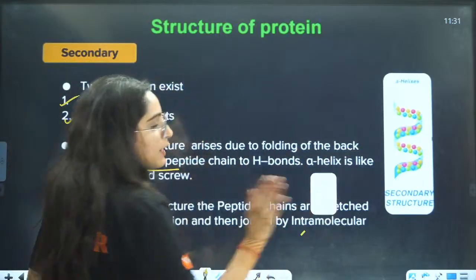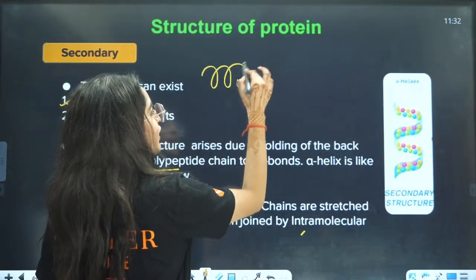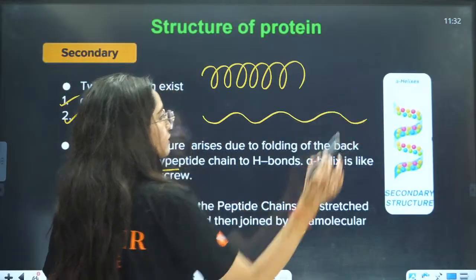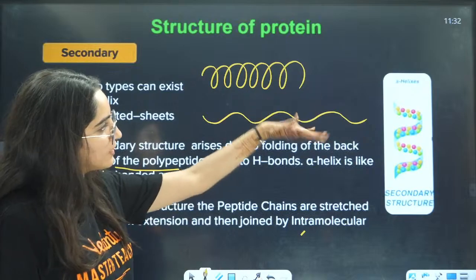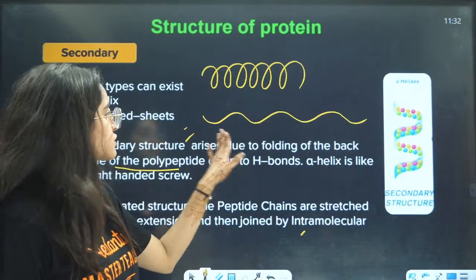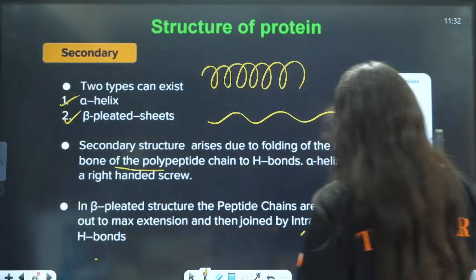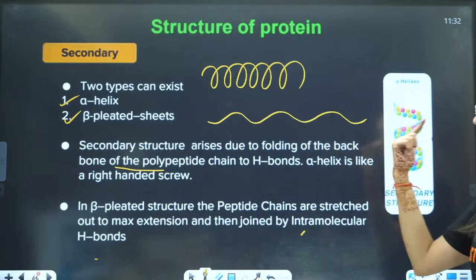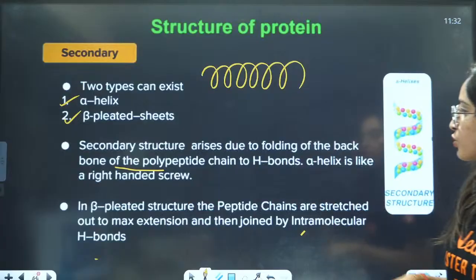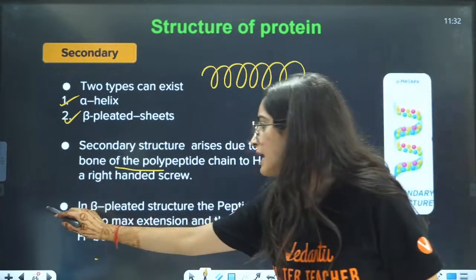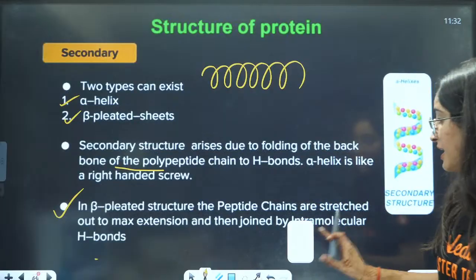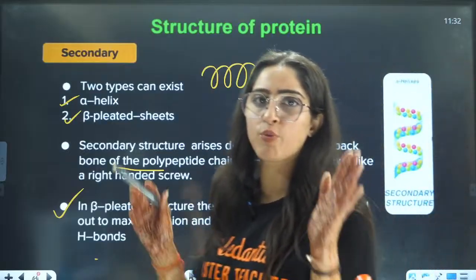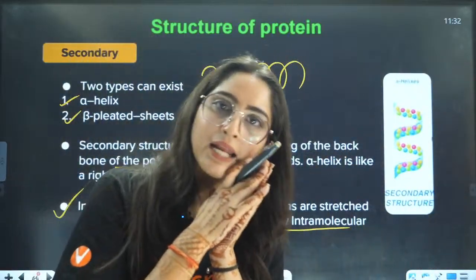There are two types of secondary structure. One is the alpha helix, like a spring. The other is beta pleated, where the chains are parallel. Alpha helix is like a spiral. Secondary structure arises because of hydrogen bonding. In the beta pleated structure, peptide chains are stretched out to maximum extension and joined by intermolecular hydrogen bonding. Basically, they are parallel to each other. That is the beta structure.